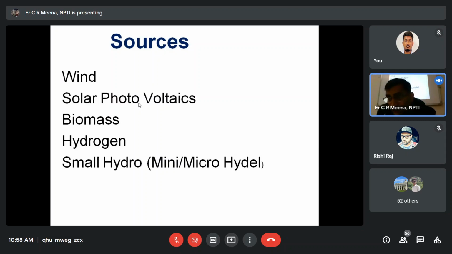Because as of 31st March 2019, after that the government of India has mandated that all hydro also comes under renewable energy. Before that, small hydro came under renewable energy and mega hydro was under the Ministry of Power. But after April 2019, all types of hydro come as renewable energy.